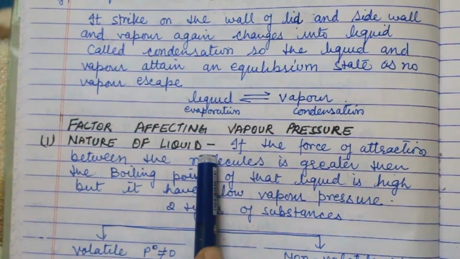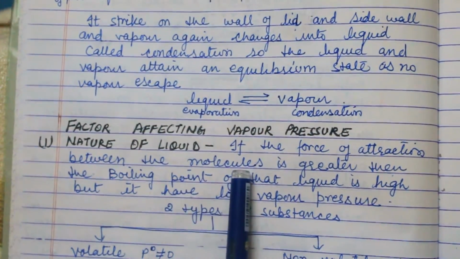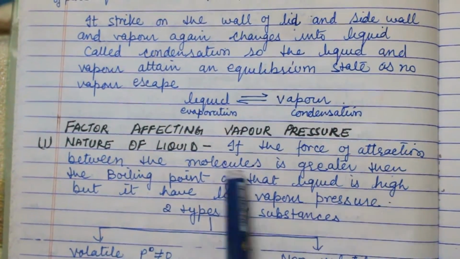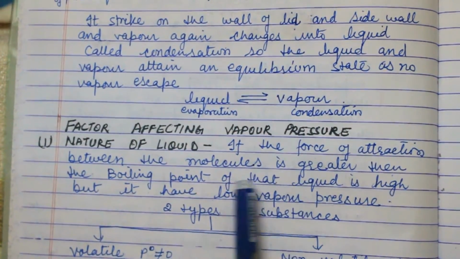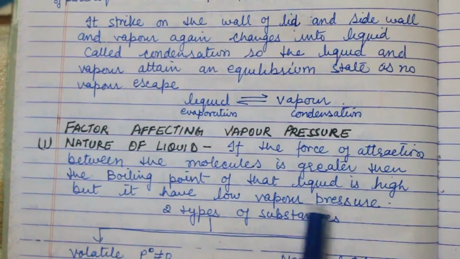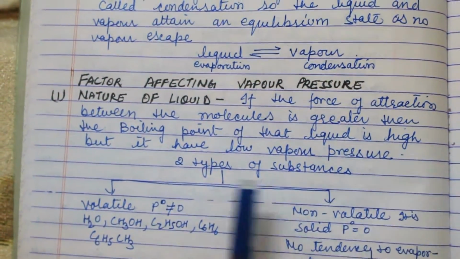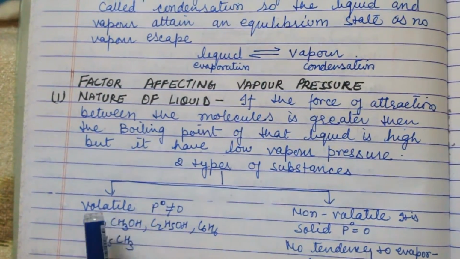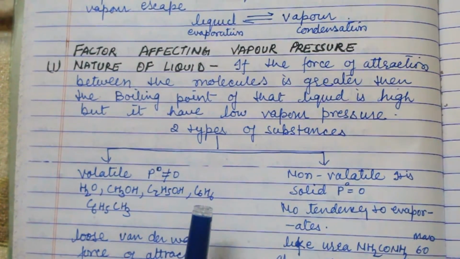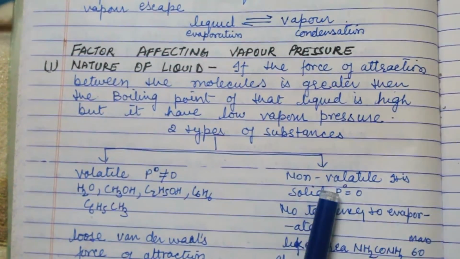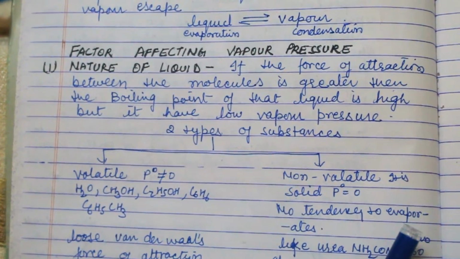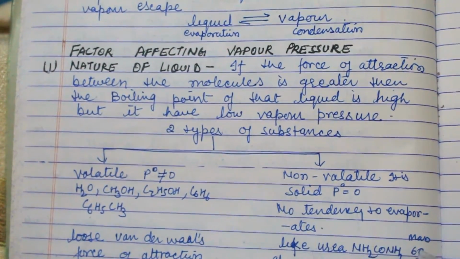Next topic is factors affecting vapor pressure. First is the nature of the liquid. If the force of attraction between the molecules is greater, then the boiling point of the liquid is high. If the attraction is strong, then the boiling point is high, but it has low vapor pressure. We have two types of substance. First is volatile, which evaporates in the atmosphere very frequently, and another is non-volatile, which does not evaporate very frequently, or there is no evaporation because there is no tendency of evaporation.